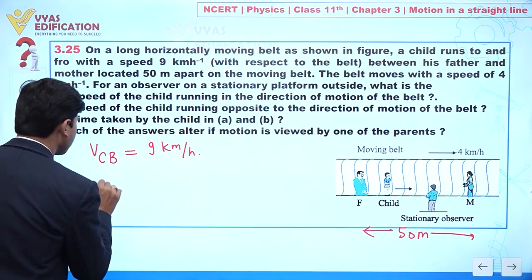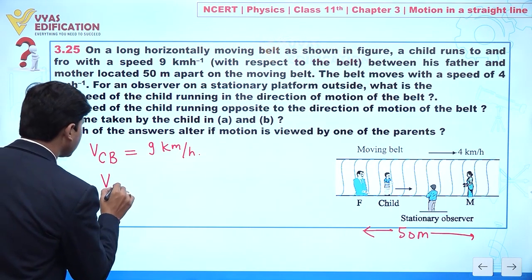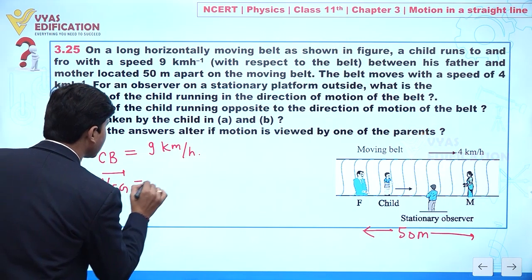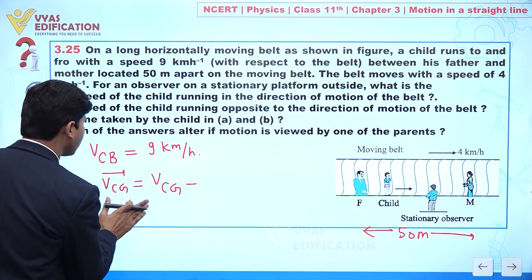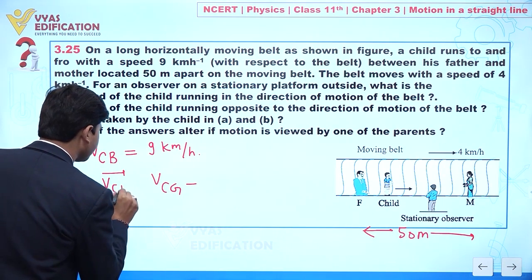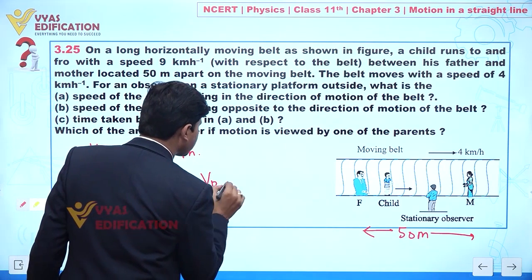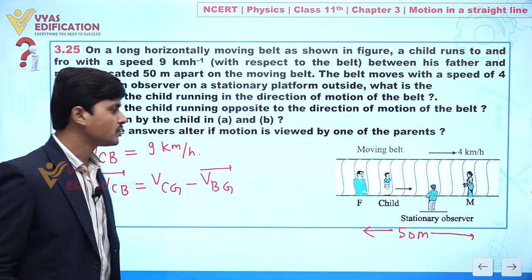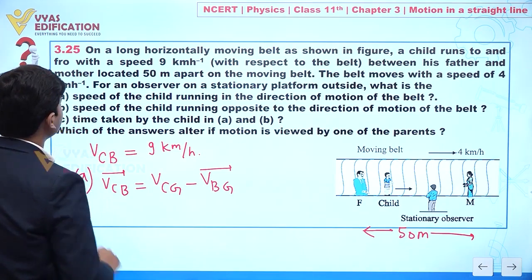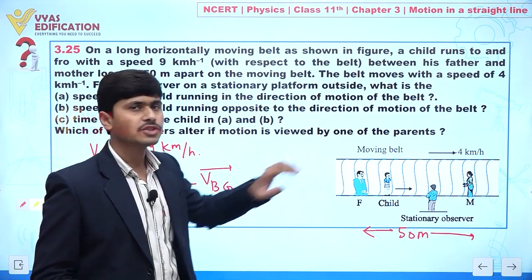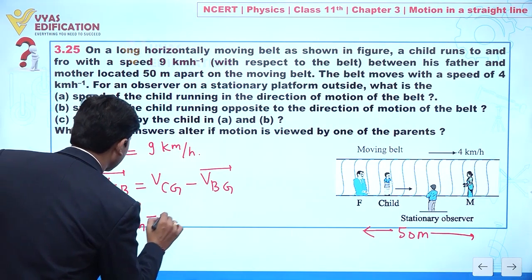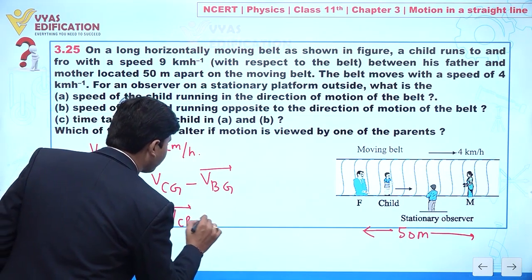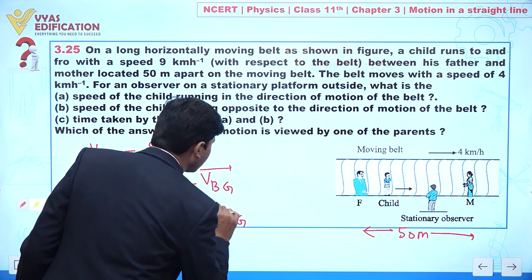So we can write like this: velocity of the child with respect to belt is given by velocity of the child with respect to ground minus velocity of the belt with respect to ground. Our objective in part A is to find the speed of the child running in the direction of motion. So speed of child with respect to ground is the velocity of child with respect to belt plus velocity of belt with respect to ground.